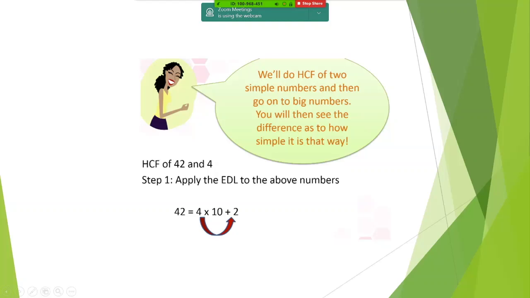So finding the HCF of 42 and 4. So how do we write? We break it down. 42 can be written as the given number 4 multiplied by 10. That's 40. And left is 2. Fine.